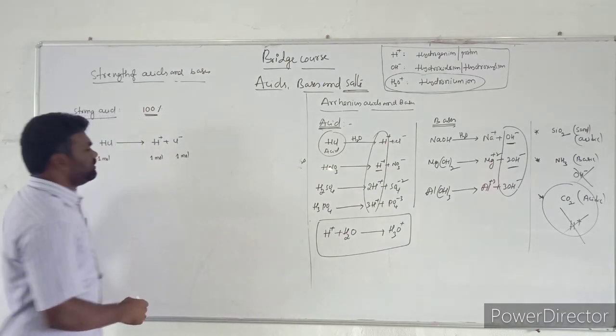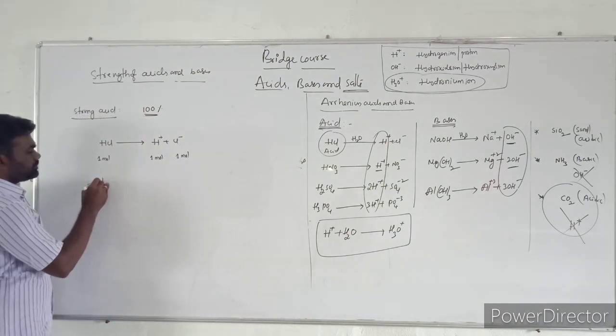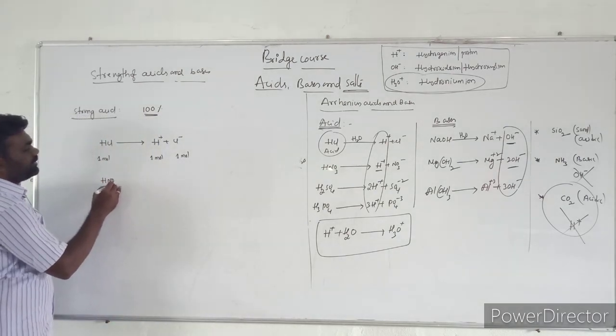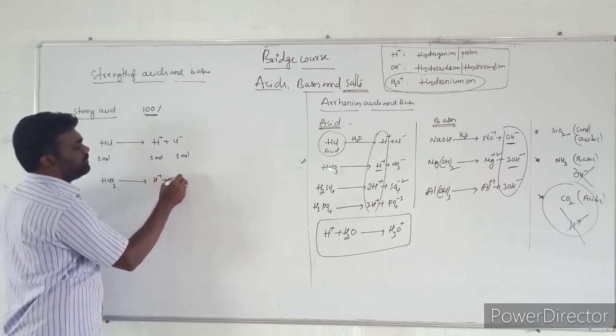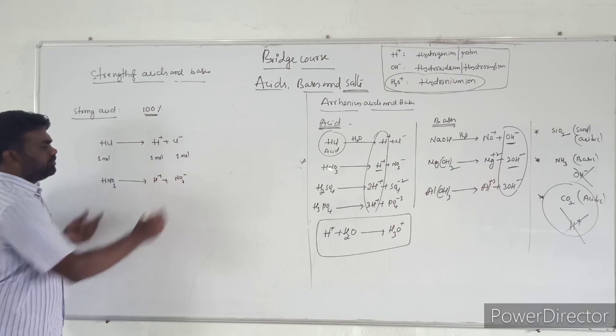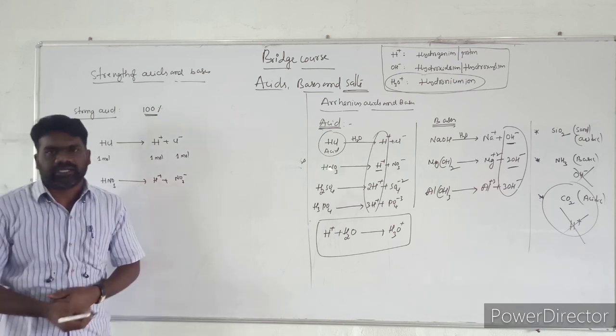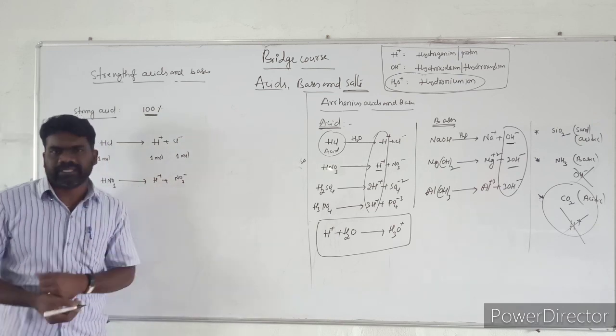Another example of a strong acid I am taking is HNO3. Whenever HNO3 is dissolved in water, it will produce H+ plus NO3-. If we take 1 mole of this also, it will produce 1 mole of H+ and 1 mole of NO3-.